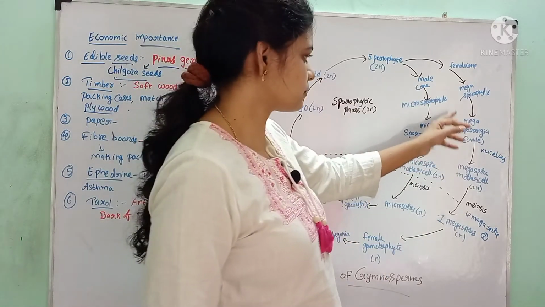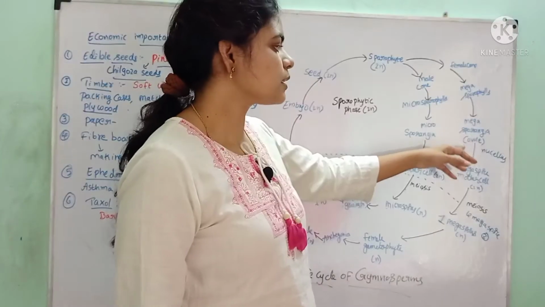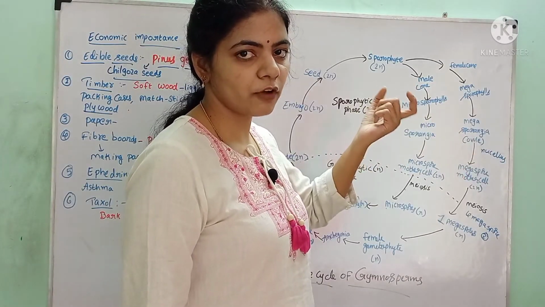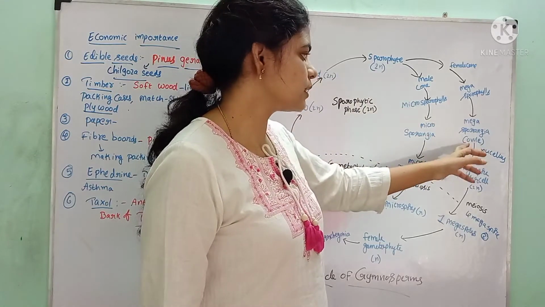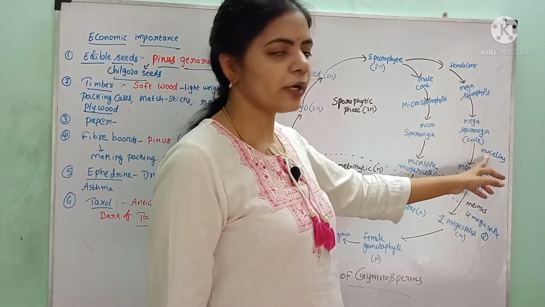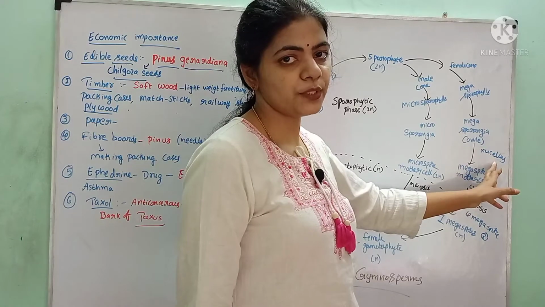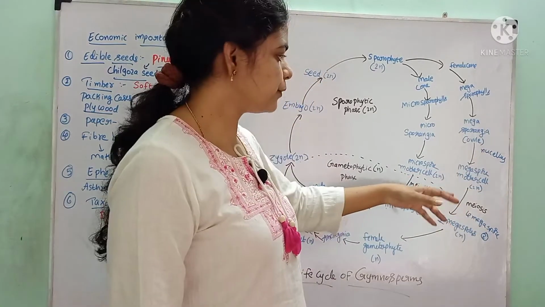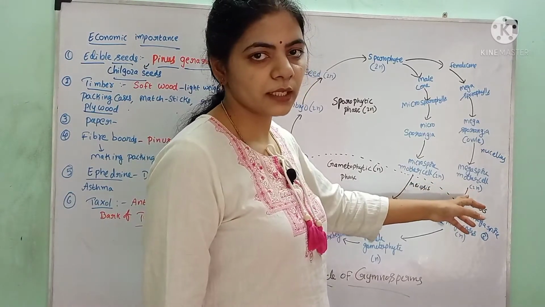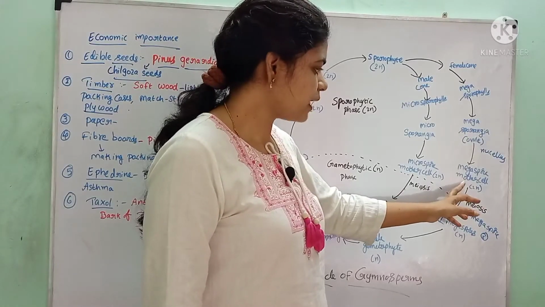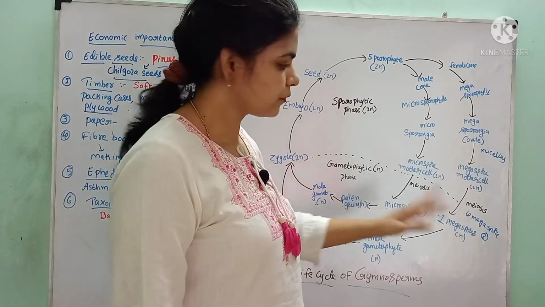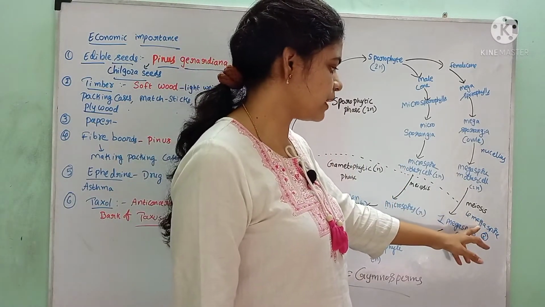Whereas the megasporangium is nothing but the ovule. It is an integumented part. It consists of envelope-like structures. The body of the megasporangium is called the nucellus. In this nucellus, one of the cells develops into the megaspore mother cell, and in this megaspore mother cell, meiosis occurs and produces 4 megaspores.